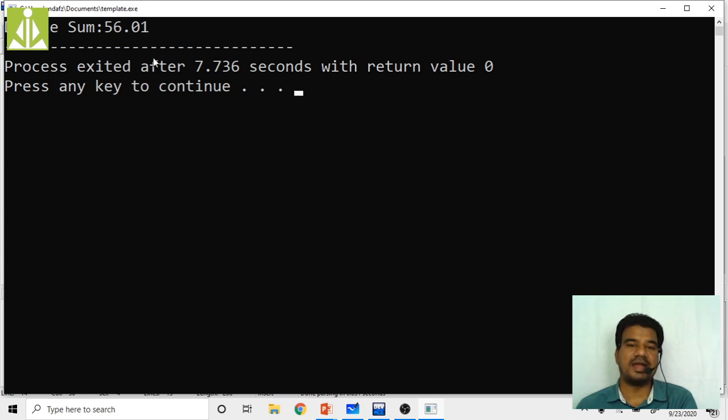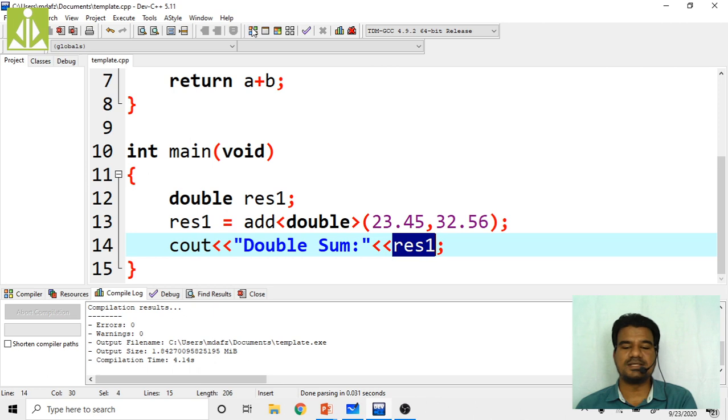That means it is adding the decimals as well, because it is considering A and B, the formal parameters, as double type, because we passed the type as double when we are calling the function. That is the reason why it is considering A and B also double, and the return type of that function also as double.